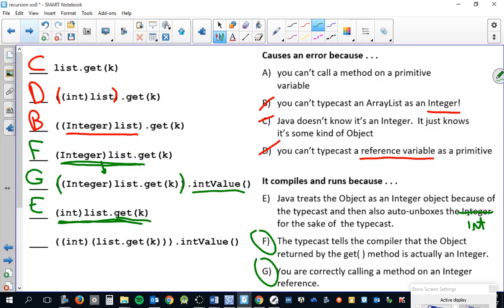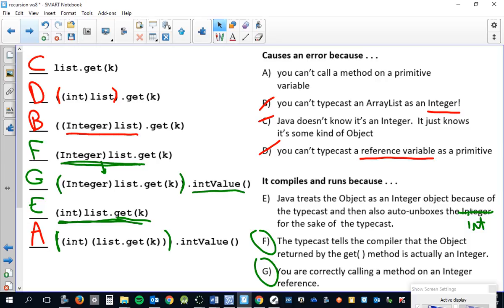Anyway, now this last one, you can see, it's E with parentheses around it, and then we're calling its int value method. But we just established that E produces an int, and ints don't have methods, and so the answer is A, obviously because of process of elimination. But yeah, you can't call methods on primitives. So now, look at this.